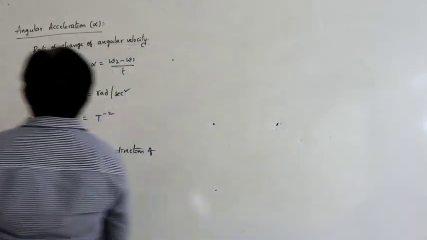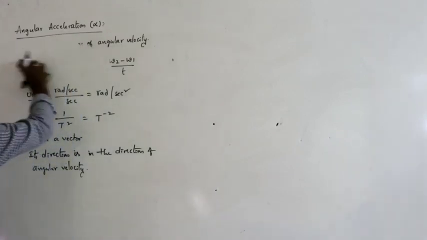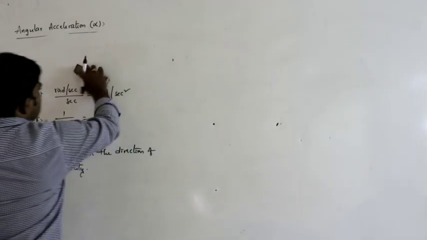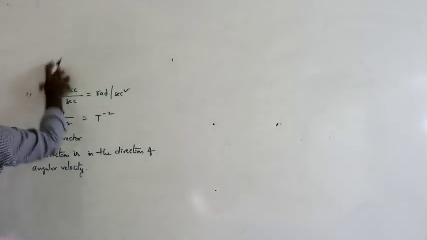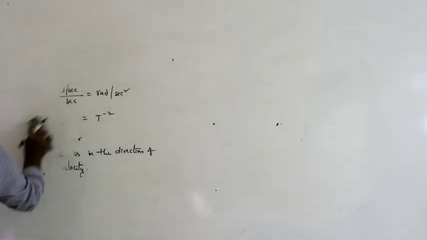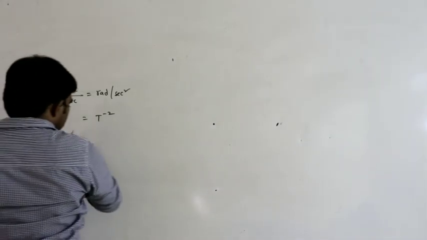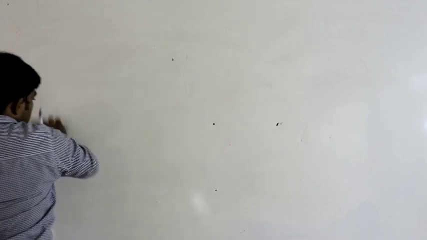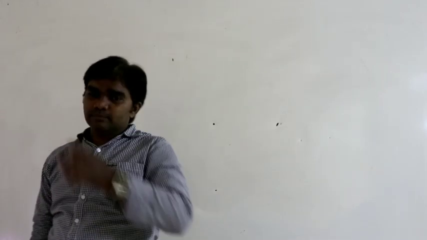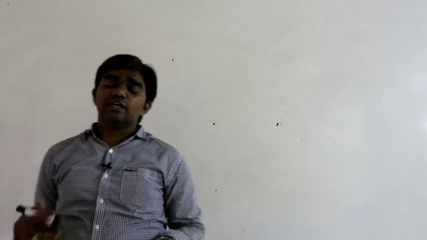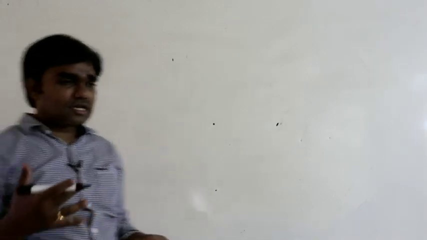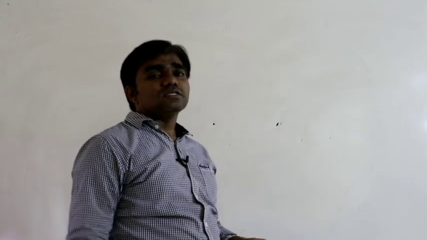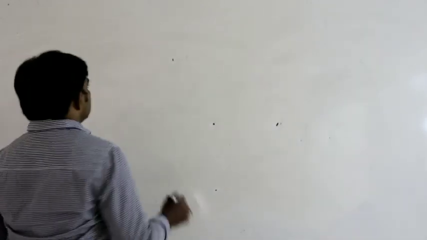And one more, in case of circular motion we have two types of accelerations. One is centripetal acceleration, another one is this angular acceleration. So what is meant by the centripetal acceleration? The direction of centripetal acceleration is always towards the center of the circular path.